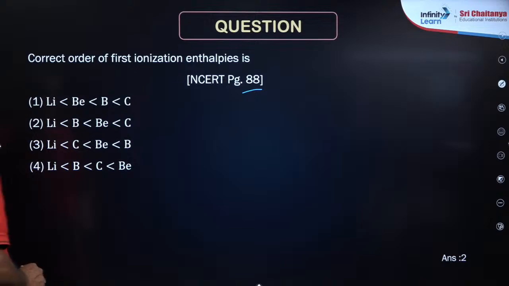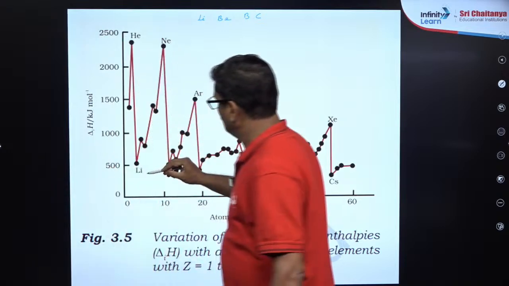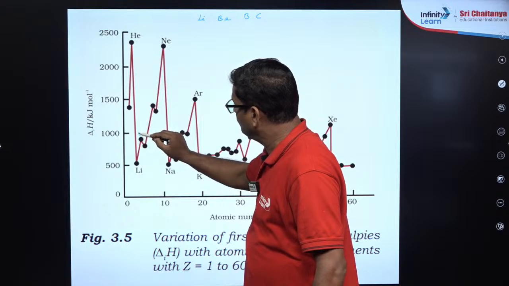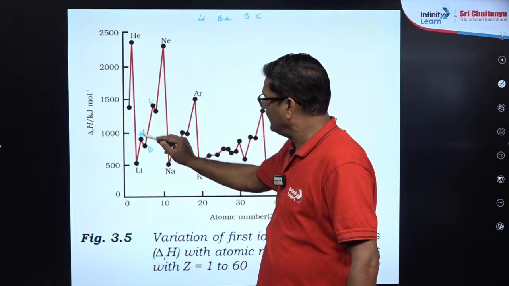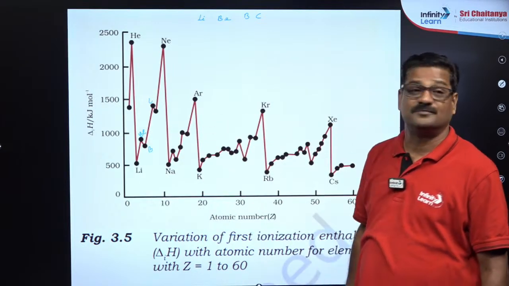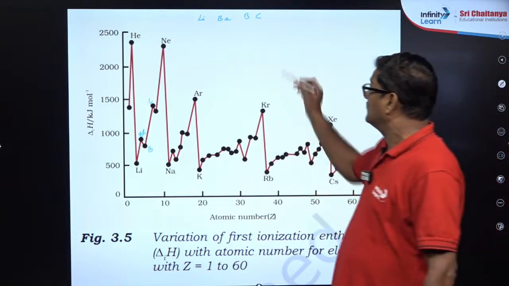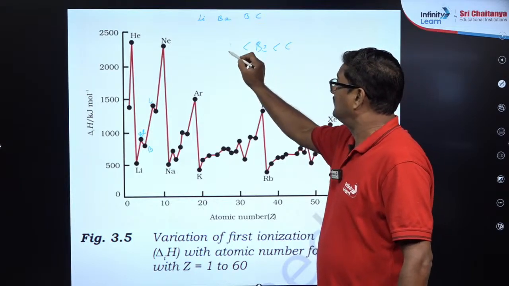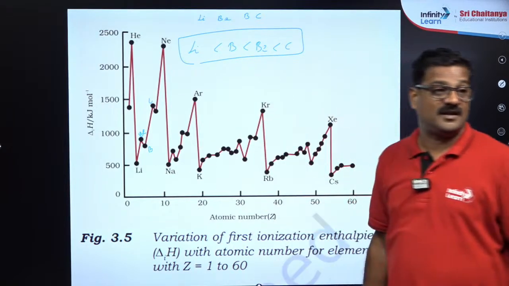Among lithium, beryllium, boron, carbon, lithium is the least, right? You can see beryllium and boron. Boron's ionization energy is less than that of beryllium, right? So we can say carbon is greater, then beryllium is greater, then boron is greater, of course lithium is the least. Study the graph in a proper way.